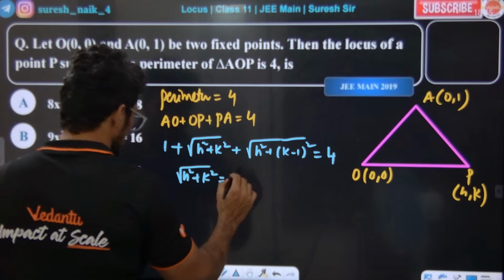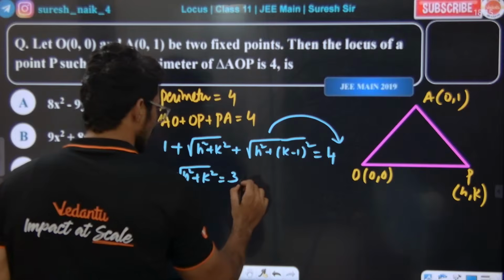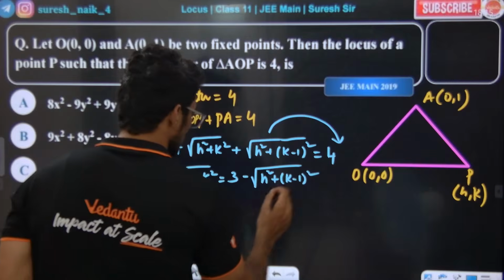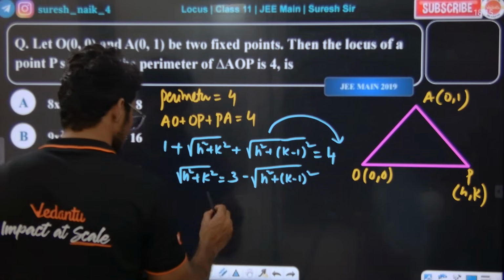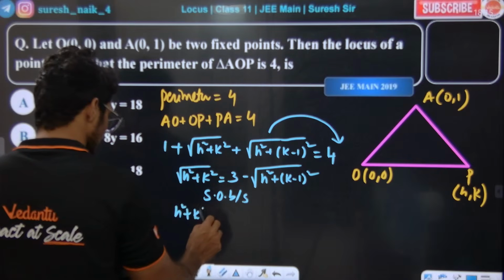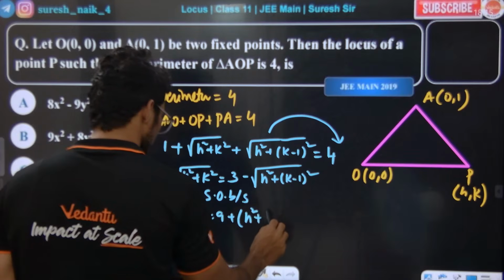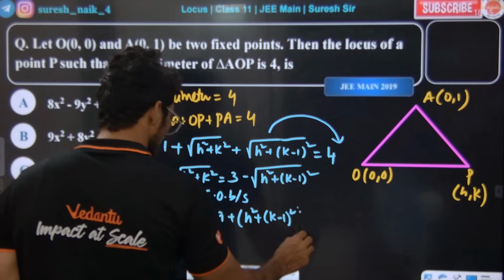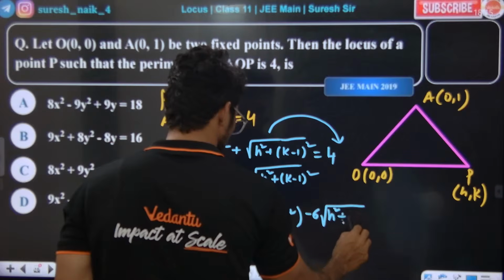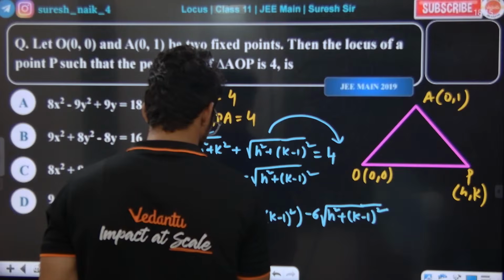Equal to what? I am just doing 4 minus 1 is 3. I am shifting this guy to this side, 4 minus this. Yes or no? Squaring on both sides. So h square plus k square, a square plus b square, minus 2ab.